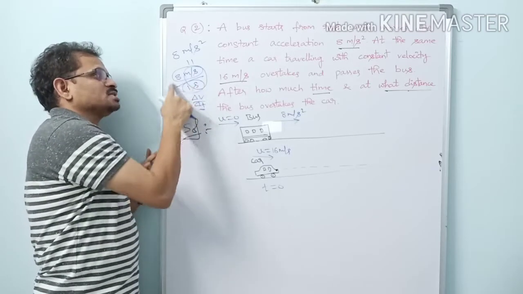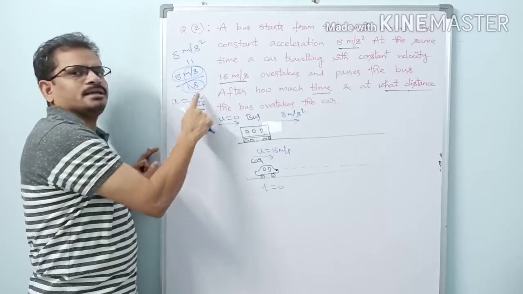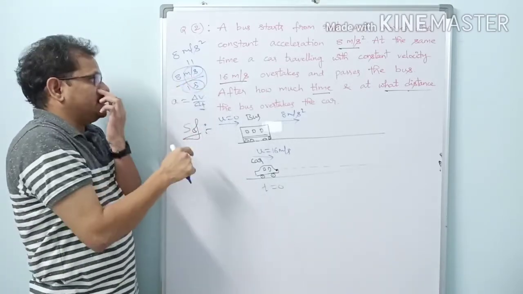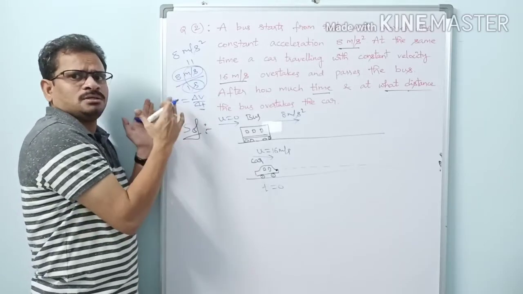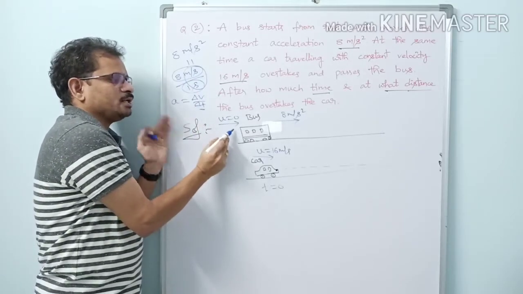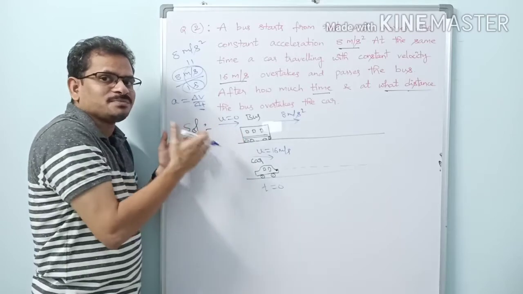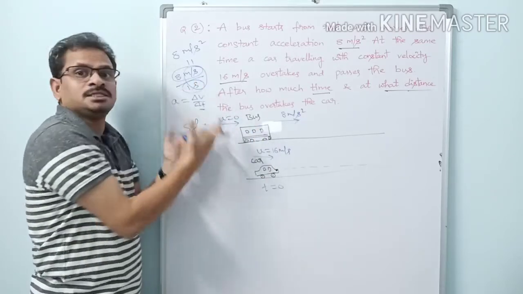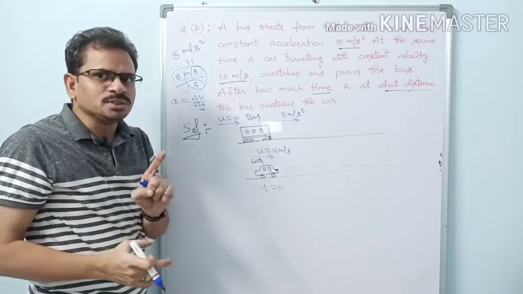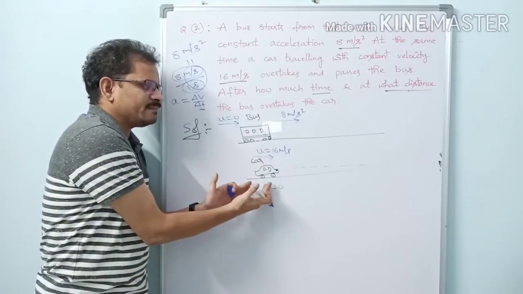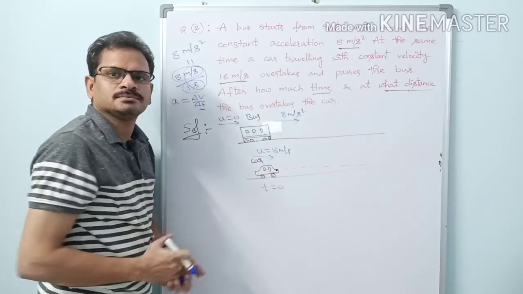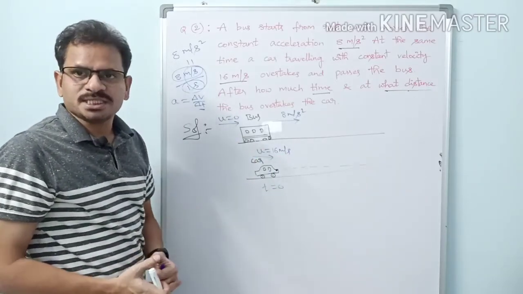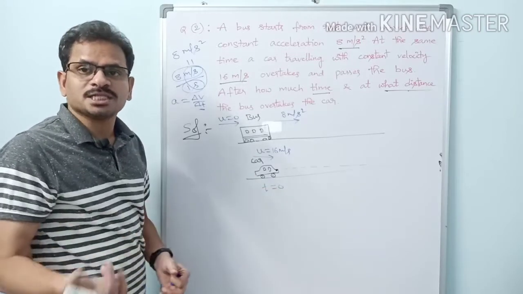So here what is the meaning of this one? In every 1 second, how much speed is increasing? 8 meters per second, right? So what is the initial speed of bus here? u equal to 0. After 1 second, what is the speed of bus? 8 meters per second. After 2 seconds? 16 meters per second. So within 2 seconds, the speed of the bus becomes equal to the speed of the car. After third second, 24 meters per second. In fourth second, 32 meters per second.